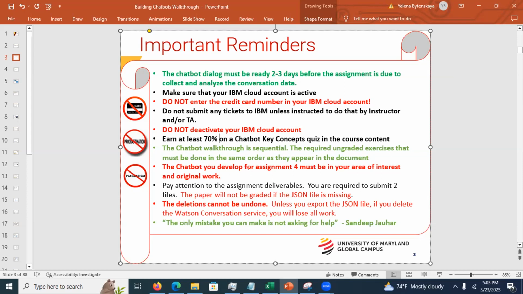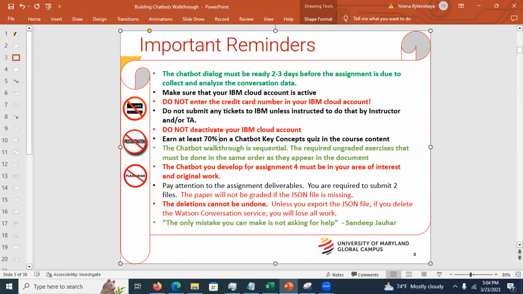We all know how to count until 2, right? So if you don't submit 2 files, if the JSON file is missing, there is no way to grade your work. Then remember that deletions cannot be undone. If you delete part of the dialog, it is gone. So please export the JSON file before you delete, so you have a backup.